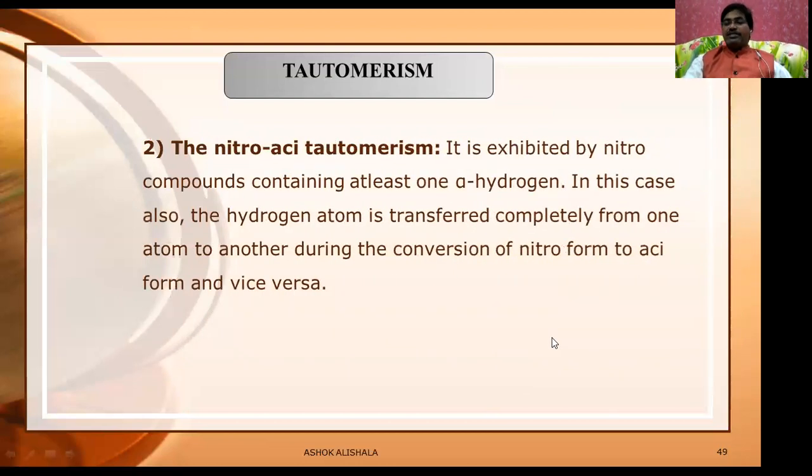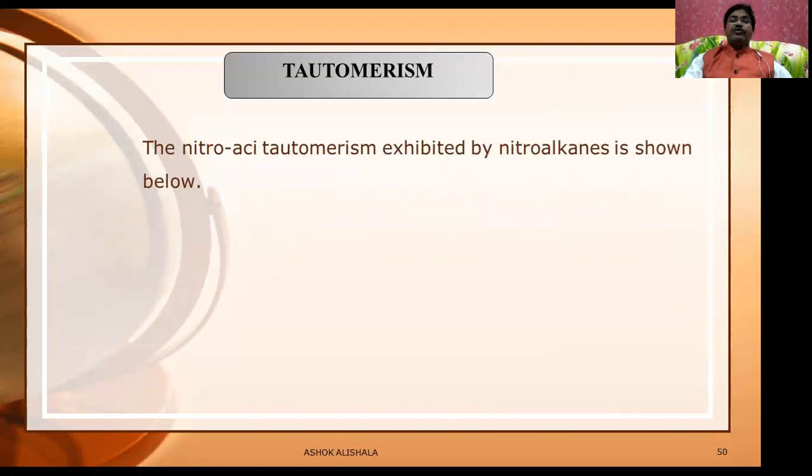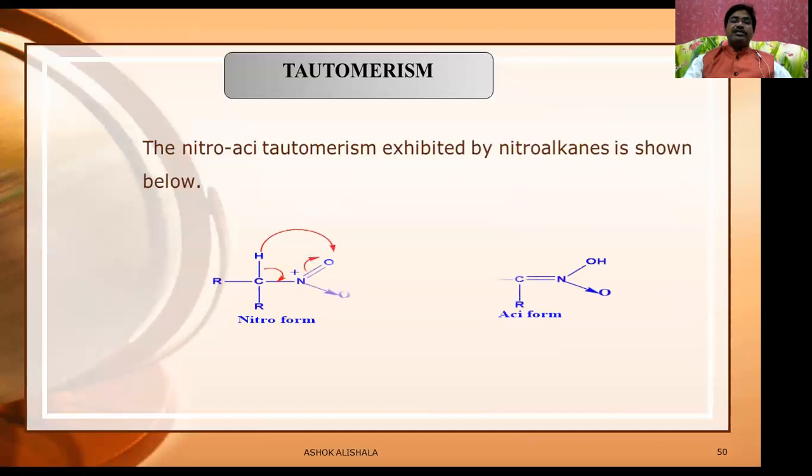The other one is said to be the nitro-acid tautomerism. This is also one type of tautomerism. It is exhibited by nitro compounds containing at least one alpha hydrogen. In this case also, the hydrogen atom is transferred completely from one atom to another during the conversion of nitro form to acid form and vice versa. The nitro and acid tautomerism exhibited by nitroalkanes is shown below. Let us see this one.